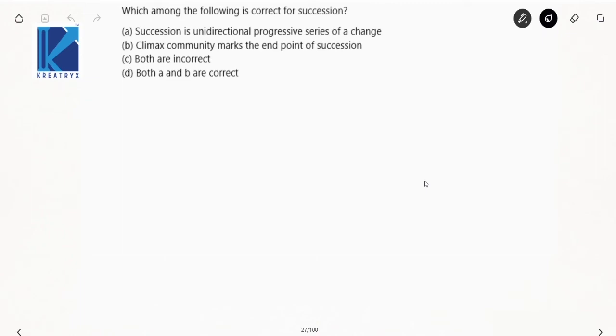Succession is a unidirectional progressive series of change. Yes, it is perfectly correct. Now, the climax community marks the end of a succession. Yes. Now, we have discussed climax communities and serial stages. So your option is both A and B. Basic definition of this.